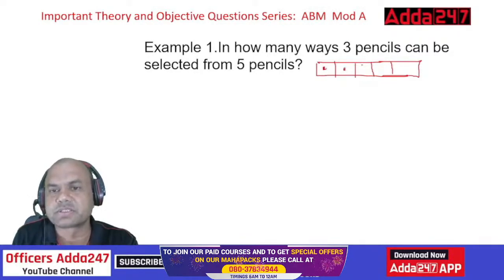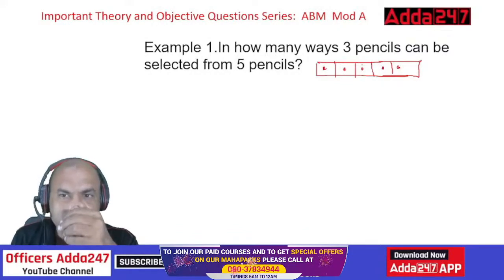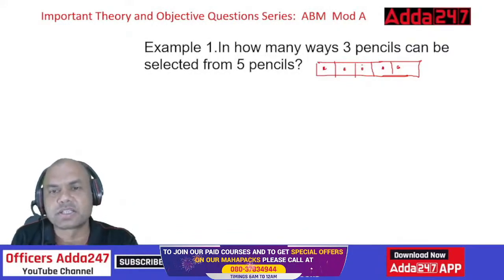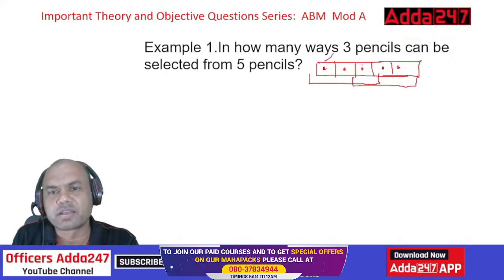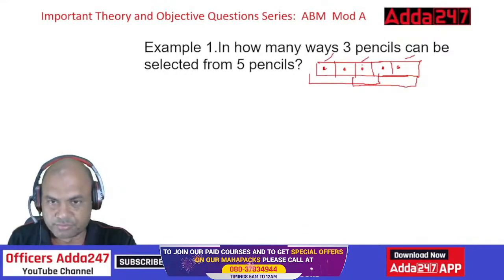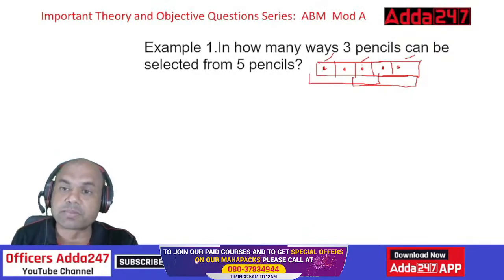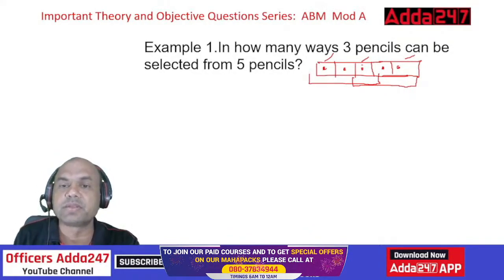Suppose these are the pencils. These are the 5 pencils, okay? So out of them, 3 are to be selected. I can select these 3, I can select these 3, I can select any 3. 1, 2 and 3, I can select this way also. And also, once I select these 3 pencils, suppose I name them A, B, C, D and E, okay?